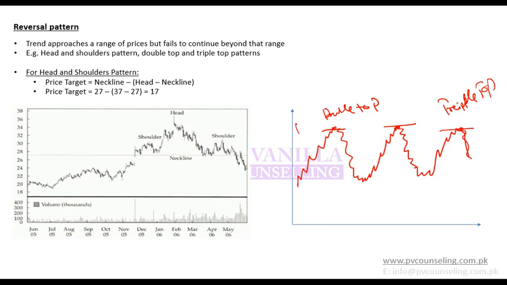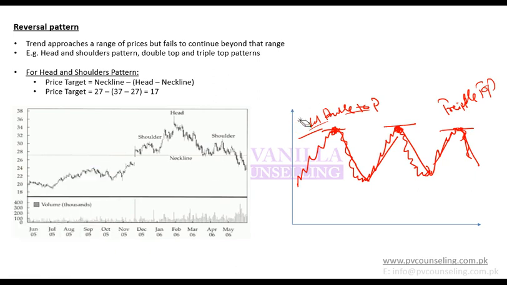That is, it has formed a resistance at this particular level. It goes up there and then falls again. Then it goes up there and falls again, and then goes up there and falls again. It is not breaching that point or passing beyond there. So this is known as a top. And when this top is reached twice, that is known as double top. And when this top is reached thrice, that is known as triple top.